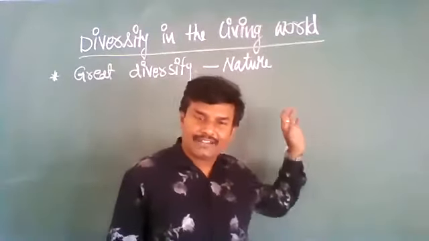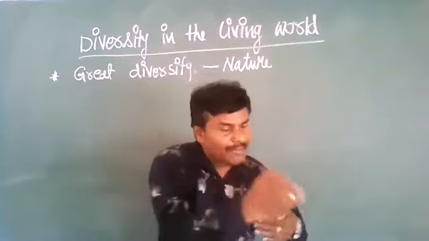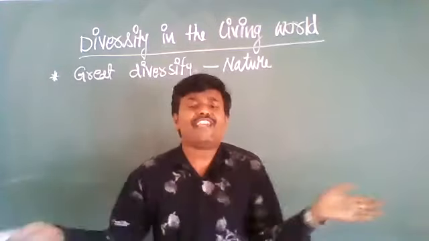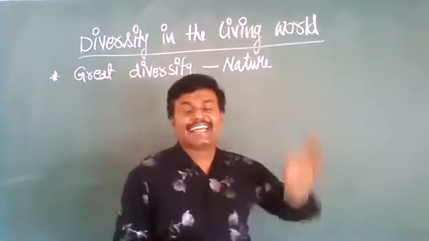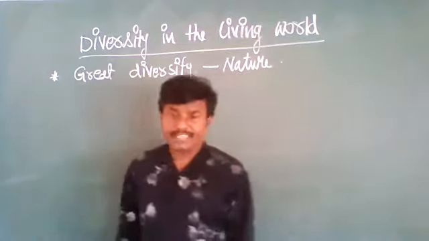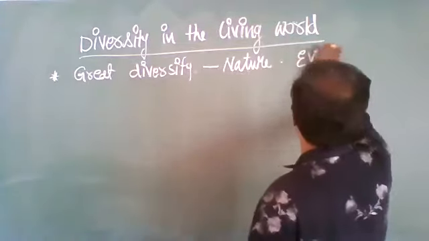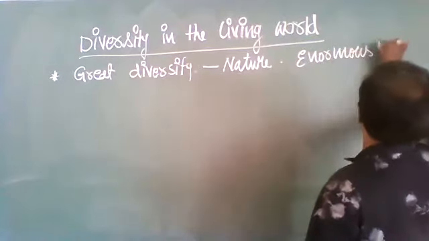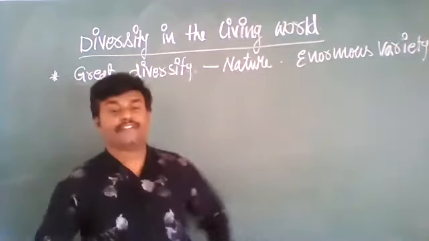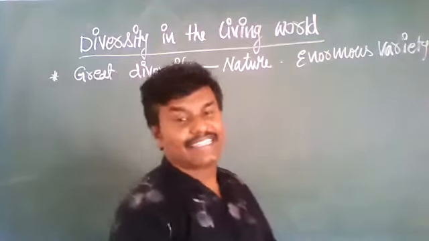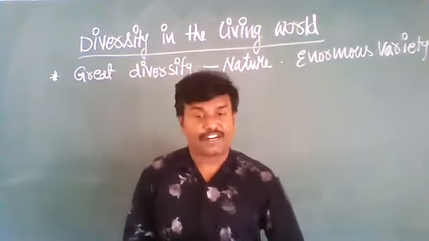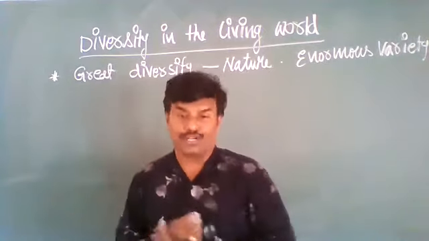Okay, so great diversity in nature means what? From one animal to another animal, from one human being to another human being, one species to another species, there are a number of variations. That is called great diversity of life in nature. See here, around us there is an enormous variety of life existing. Around us there is an enormous variety in the life forms. Life forms means the living organisms.